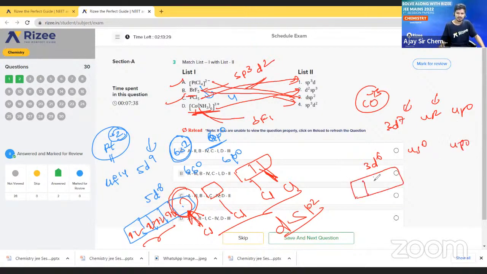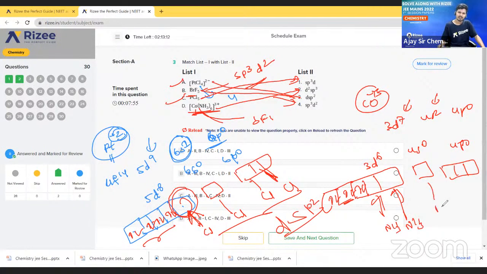Strong field ligand means pairing takes place in 3d, and 4s0 and 4p also 0. So here one NH3 comes, and another NH3, and another, and another, and another, 5 NH3 in all. So the hybridization is d2sp3, which means octahedral.